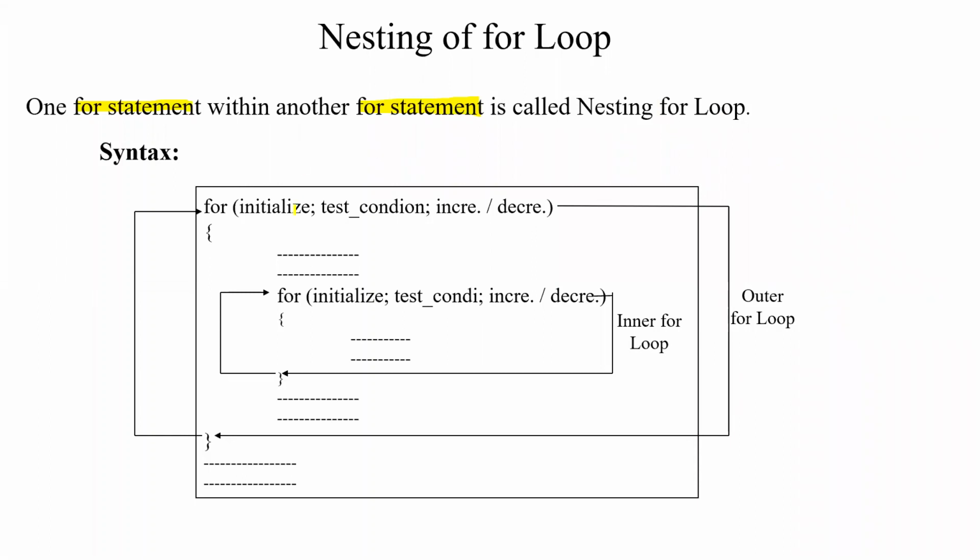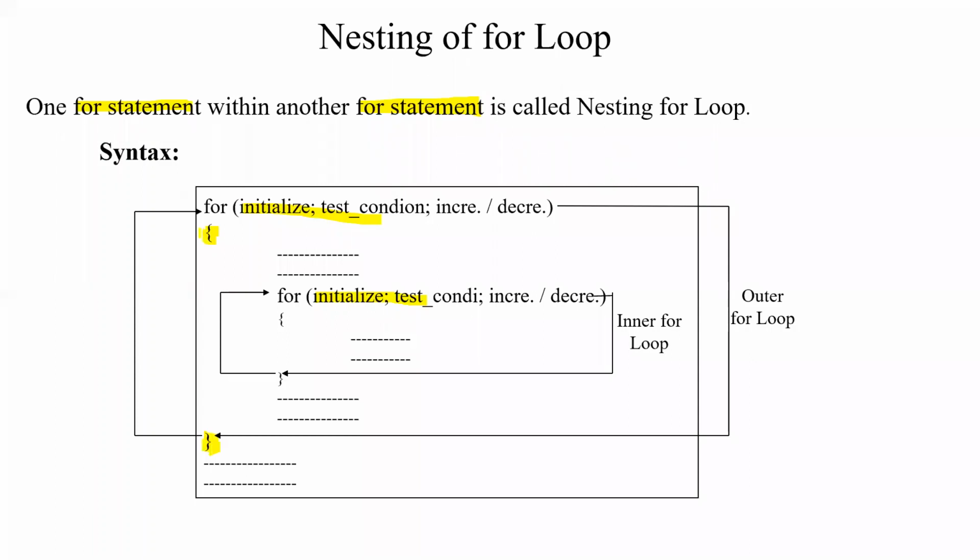So there will be two things: one outer for loop and one inner for loop. Got it? We will be using two different control variables to control the outer for loop as well as the inner for loop. As I told before, the body of a for loop is delimited or made into a block using curly brackets.